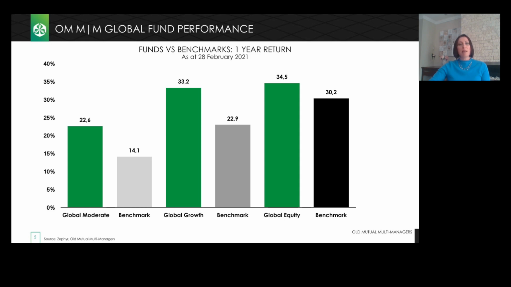If we look at the global funds one-year track record, it is really pleasing to know that all 3 funds are well ahead of their respective benchmarks to the end of February, despite the COVID-related challenges experienced globally throughout the course of last year. The one-year returns did benefit marginally from a slightly higher allocation to cash during the first week of March last year, as we deployed that capital to the underlying funds.